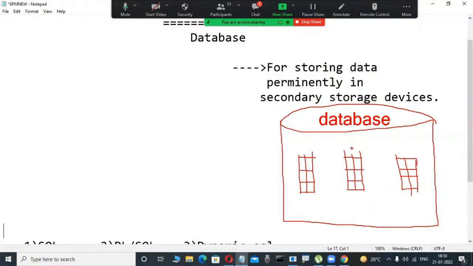That's why a structured collection of data is stored, and we access this data by using SQL, a language, structured query language. Yesterday up to this I told you, a small thing only.